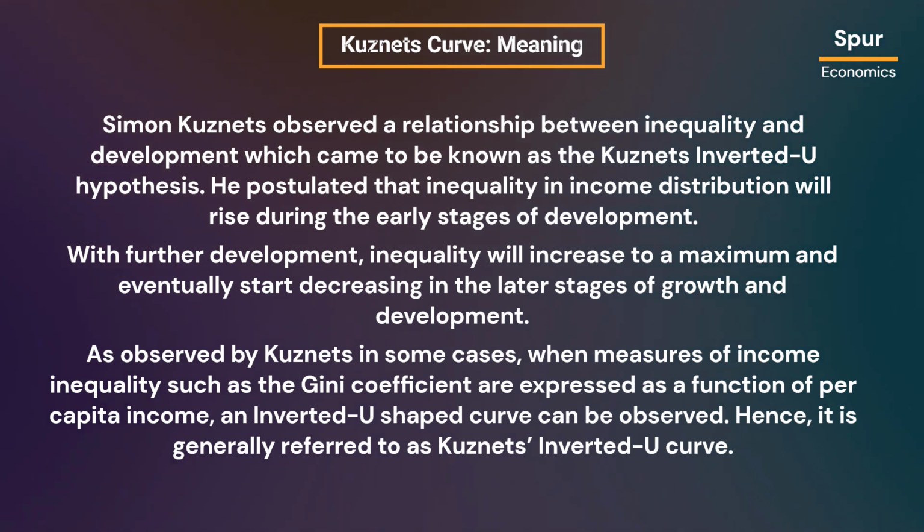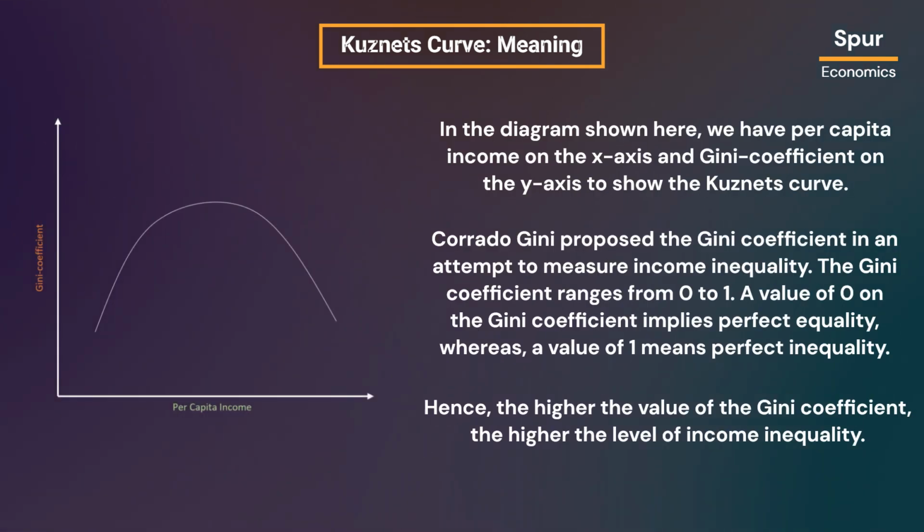Hence, it is generally referred to as Kuznets Inverted-U curve. In the diagram shown here, we have per capita income on the x-axis and Gini coefficient on the y-axis to show the Kuznets curve. Corrado Gini proposed the Gini coefficient in an attempt to measure income inequality. The Gini coefficient ranges from 0 to 1. A value of 0 implies perfect equality, whereas a value of 1 means perfect inequality. Hence, the higher the value of the Gini coefficient, the higher the level of income inequality.